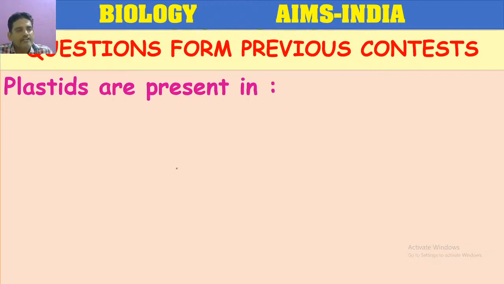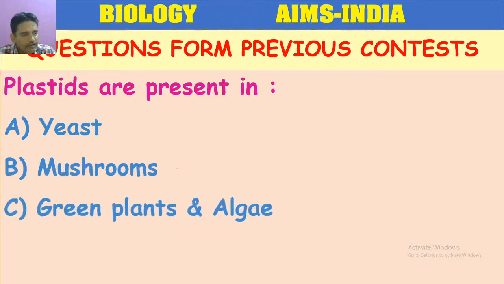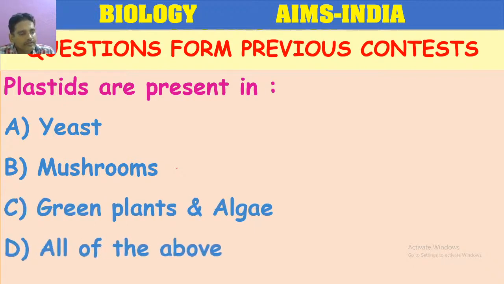Plastids are present in yeast, mushrooms, green plants and algae, all of the above. Please answer this question.